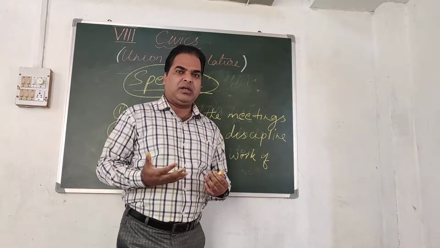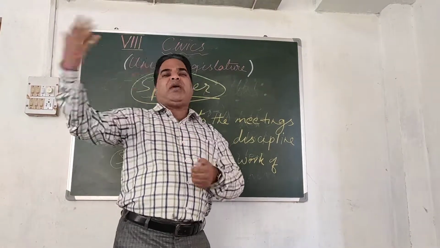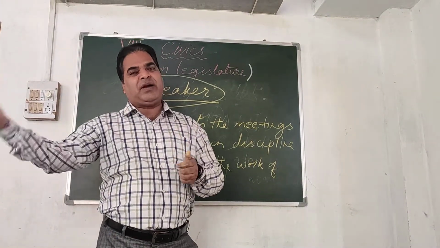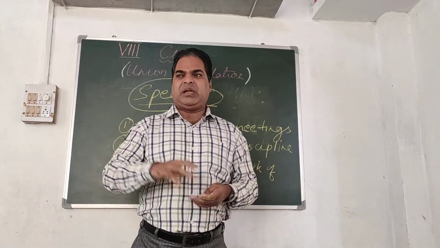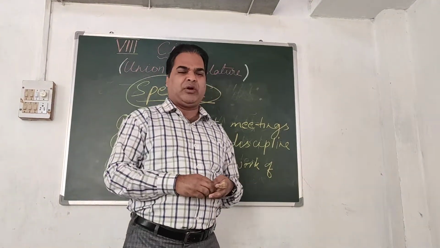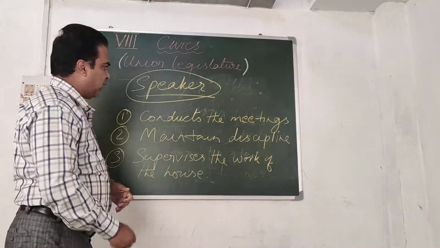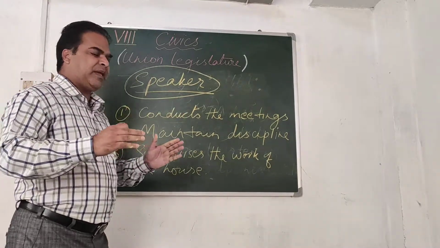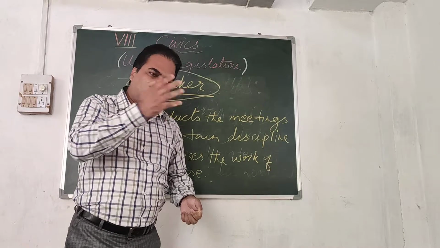The general elections are held every 5 years. General election, then by-election, then midterm elections, that we'll discuss later on. After every 5 years, elections are conducted. The speaker is elected from among the members. It is not that the speaker is elected separately. The speaker is one of the members of the parliament.